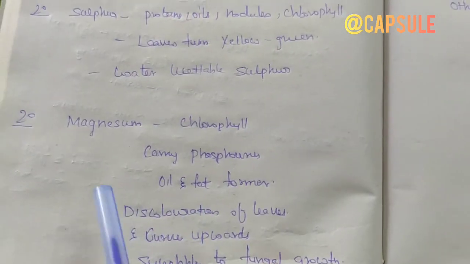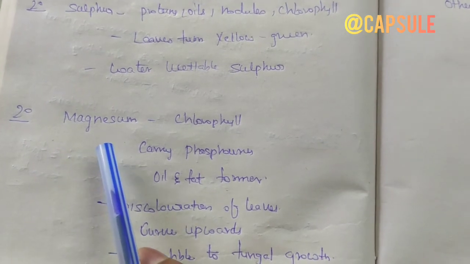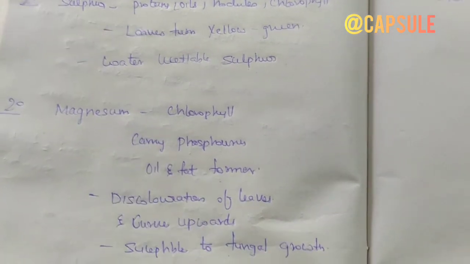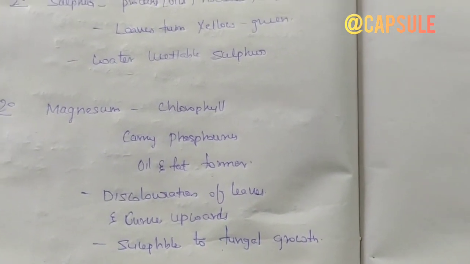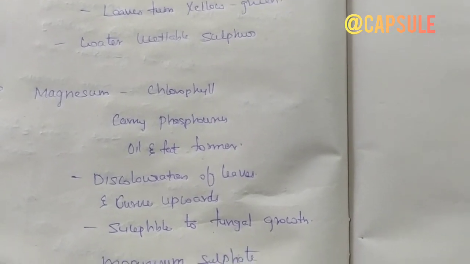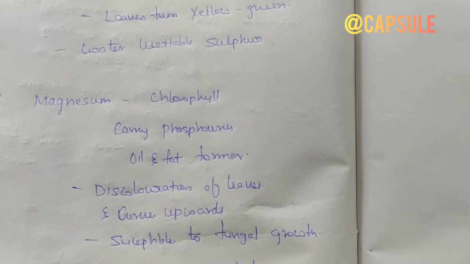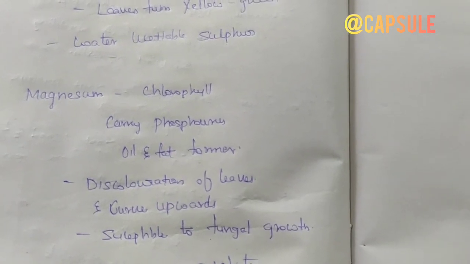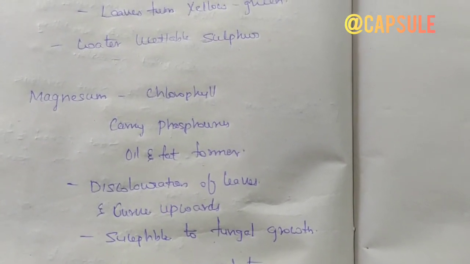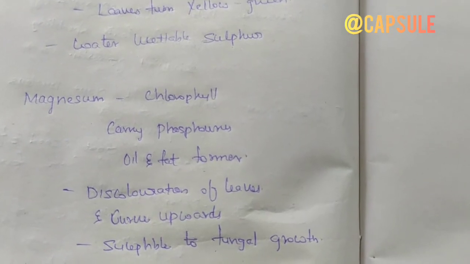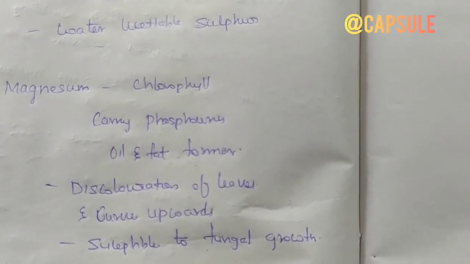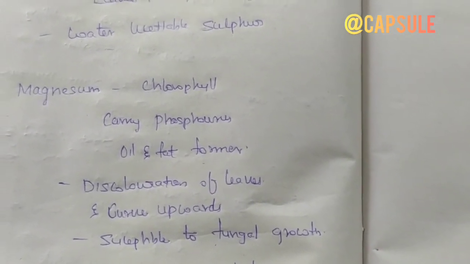Coming to another secondary nutrient, that is magnesium. We know magnesium is an important component in the plant chlorophyll, and chlorophyll helps in photosynthesis. So for efficient functioning of the chlorophyll, magnesium is an essential element for the plant.